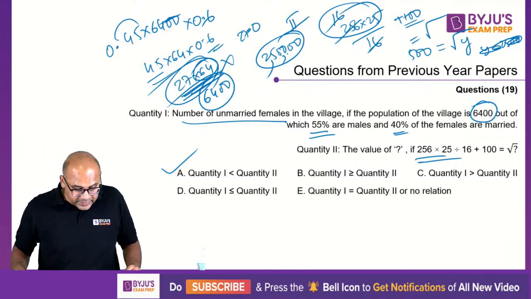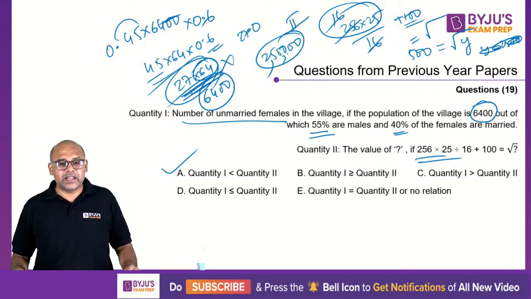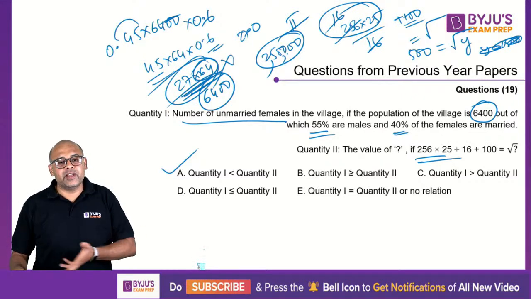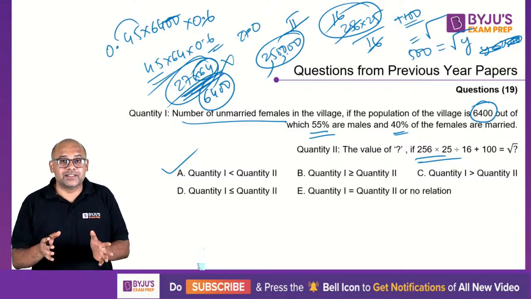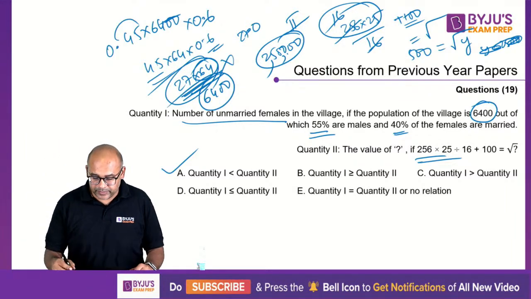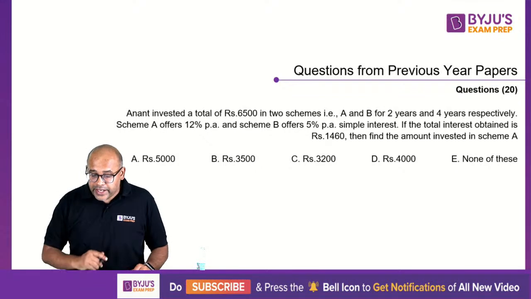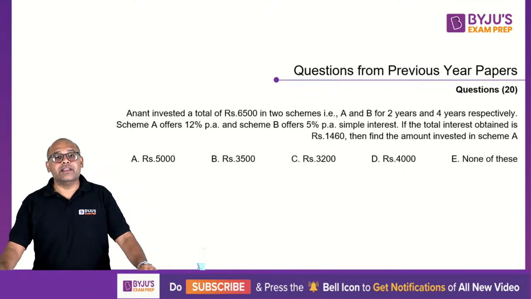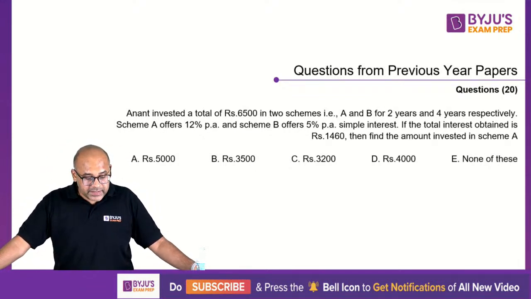40 of 45%. Yeah, that's fine. You can take it. Ashish, I did it in a slightly different way. You did it in a different way. Calculation, that is. Method is the same. But we did the cancellation differently. That's fine, not a problem. Okay, next question. Question number 20. Let's see. Your 60 seconds started.